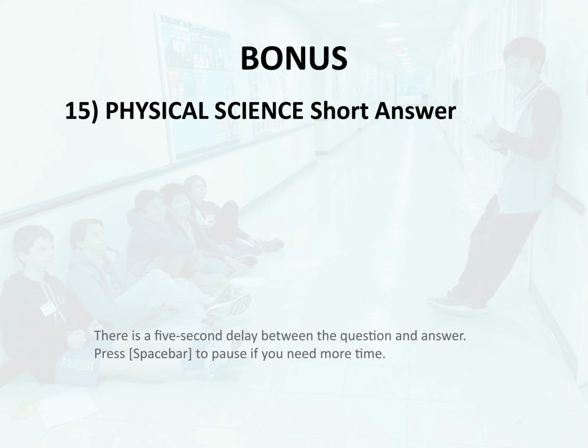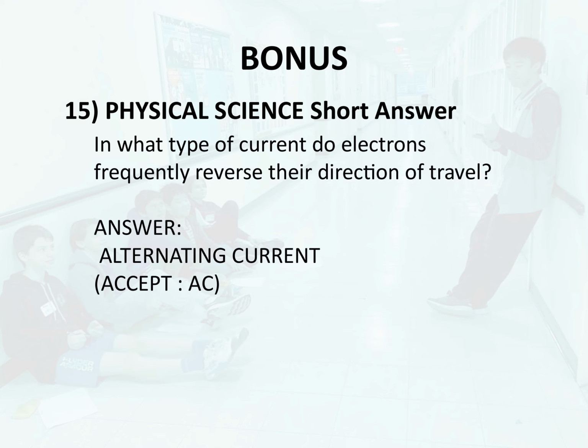Bonus 15. Physical science. Short answer. In what type of current do electrons frequently reverse their direction of travel? Answer. Alternating current.